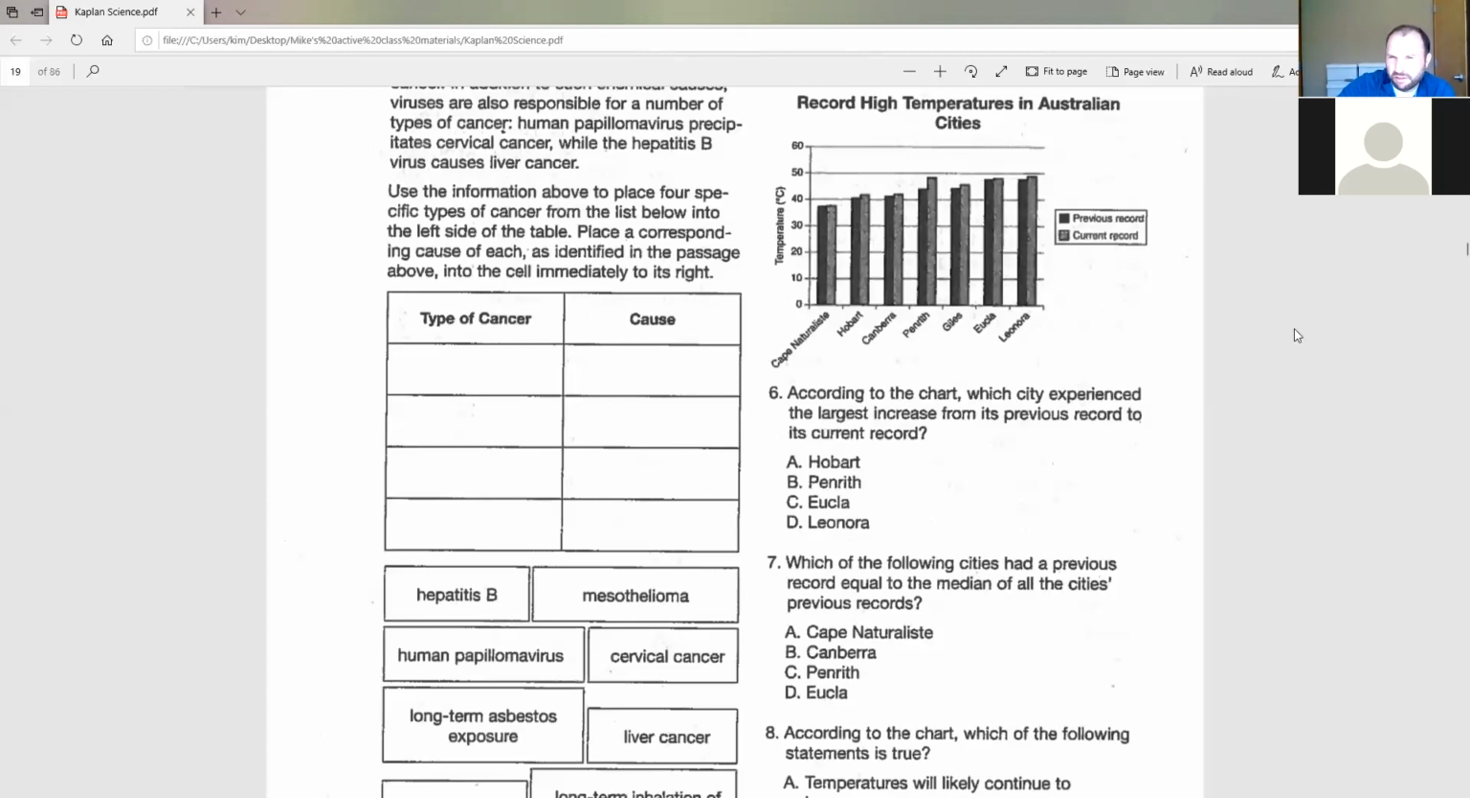So where is the middle value? 1, 2, 3, 4, 5, 6, 7. There's 7 cities. So it's the one right in the middle, Penrith. Which of the following cities had a previous record equal to the median of all the cities' previous records? Well, it's Penrith. They're representing the median value. That is a silly way to word it, and they make it sound much more complicated than it is. But it's as easy as that. Okay? They're just trying to trick you. They almost tricked me, because I was thinking there was more to it than that.